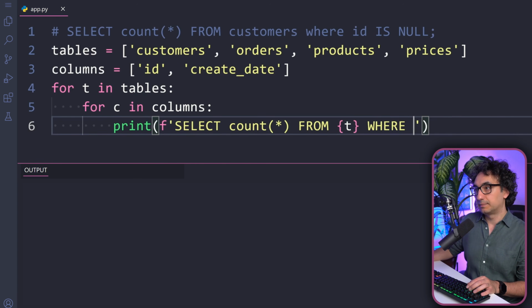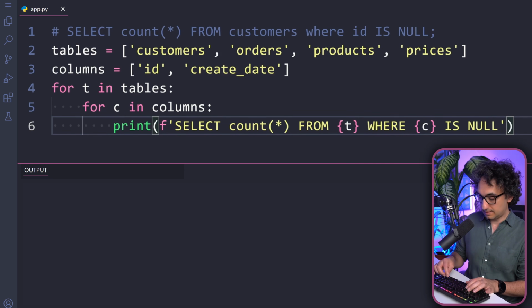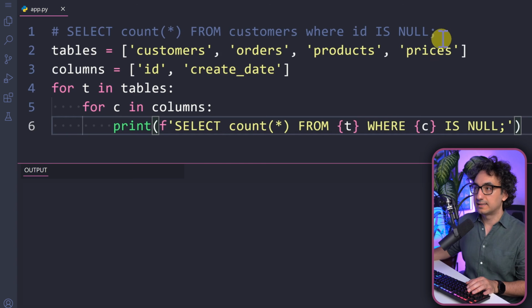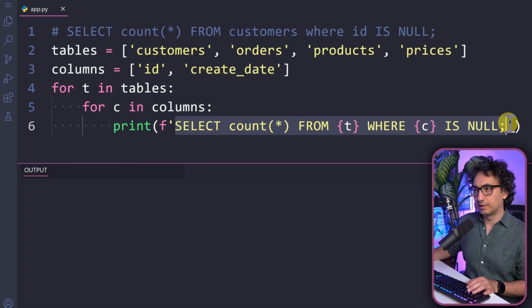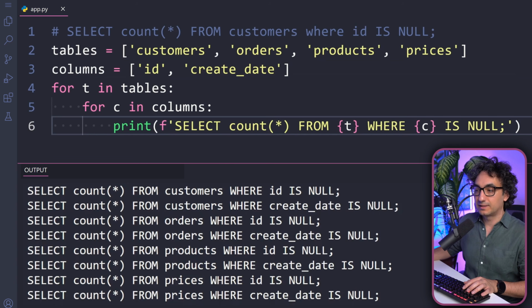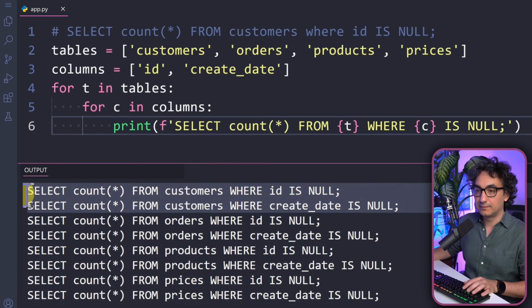And after that, we have the static parts, we have the where, and then we have the column name. And again, I will not make it static. I'm going to get it from my list. The last part is static, so is null, and then the semicolon. So as you can see, I have converted my query into a dynamic query. Now let's execute it. As you can see in the output, I have automated everything. I got all my queries, and for each table we have 2 queries, one for the ID and another one for the create date. And with that, I don't have to write anything manually anymore.